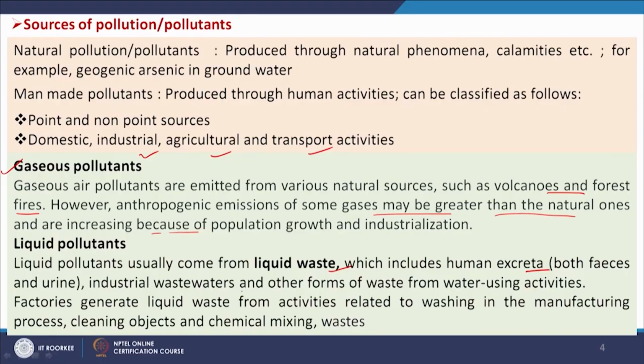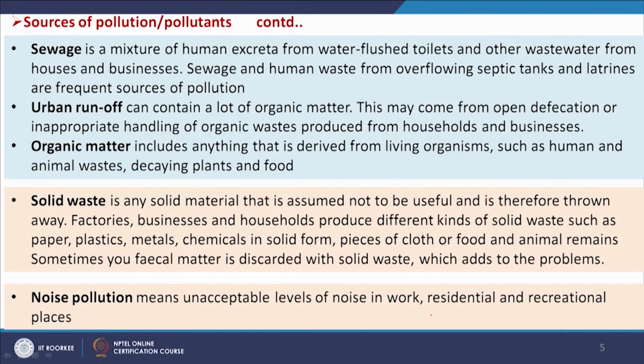And liquid pollutants, if we see, then liquid pollutants usually come from liquid waste, which includes human excreta, both feces and urine, industrial wastewaters and other forms of waste from water using activities. Factories generate liquid waste from activities related to washing in the manufacturing process, cleaning objects and chemical mixing. Sewage is another liquid form of waste. This is a mixture of human excreta from water flush toilets and other wastewater from houses and businesses.